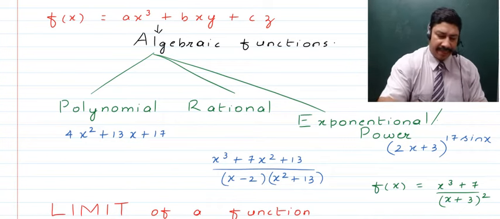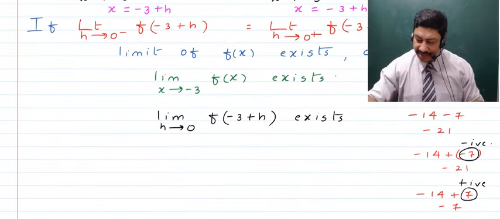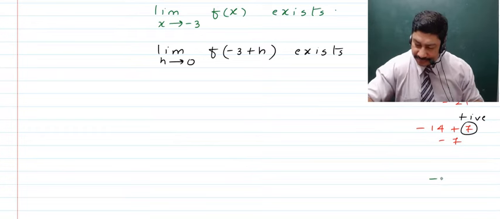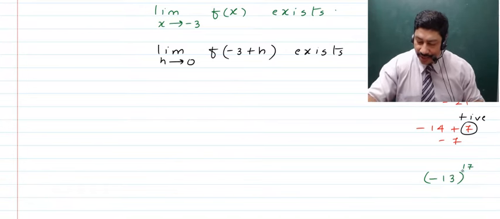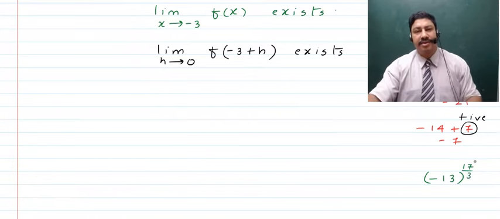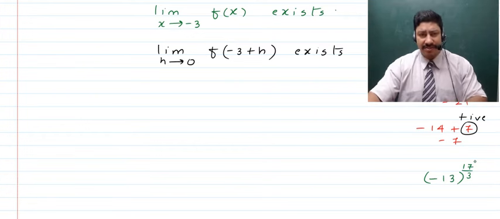Okay, I'll tell you. If we talk about a number which is something like minus 13 raised to the power 17 upon 3, right? Now don't you think that this is going to become a complex number? And complex numbers are not accepted when we talk about real number mathematics, right?